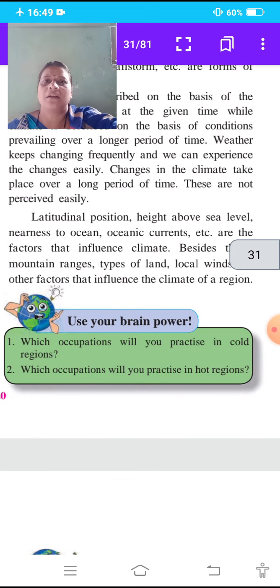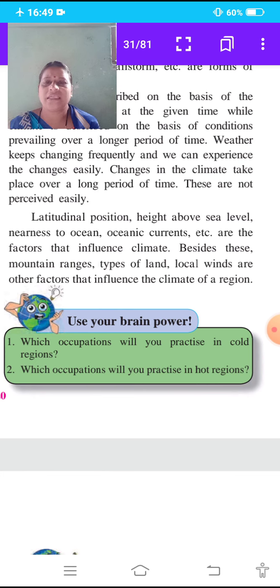Latitudinal position, height above sea level, nearness to ocean, oceanic currents, etc. are the factors that influence climate. Besides these, mountain ranges, types of land, and local winds are other factors that influence the climate of a region.